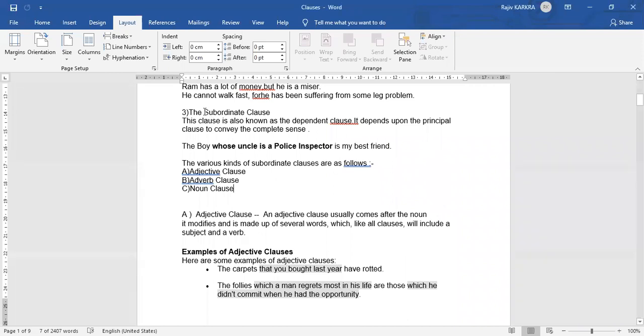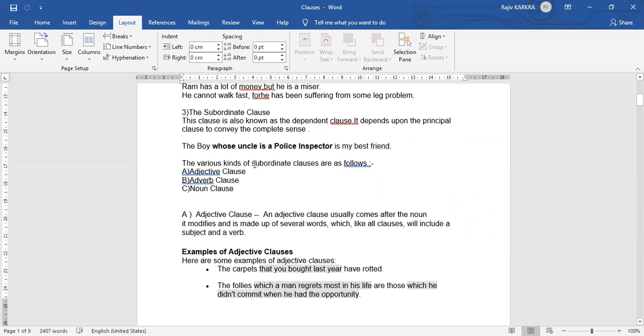Okay, so guys, we were doing the subordinate clause yesterday. We have already understood that it's a dependent kind of clause. It depends upon the principal clause to convey the complete sense of the message. For example, "The boy is my best friend" is in itself a complete sentence, right? But if I write "whose uncle is a police inspector," this is a dependent clause. Writing only "whose uncle is a police inspector" does not suggest anything to us. That is why we can say a subordinate clause is a dependent clause.